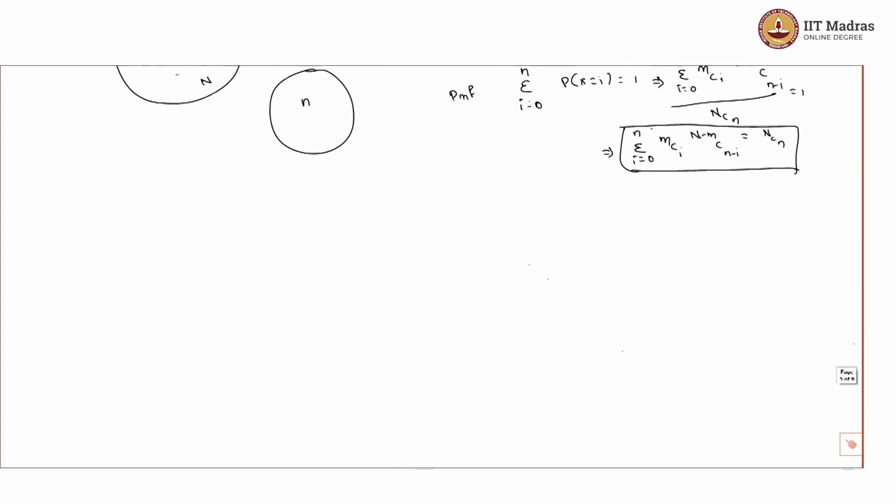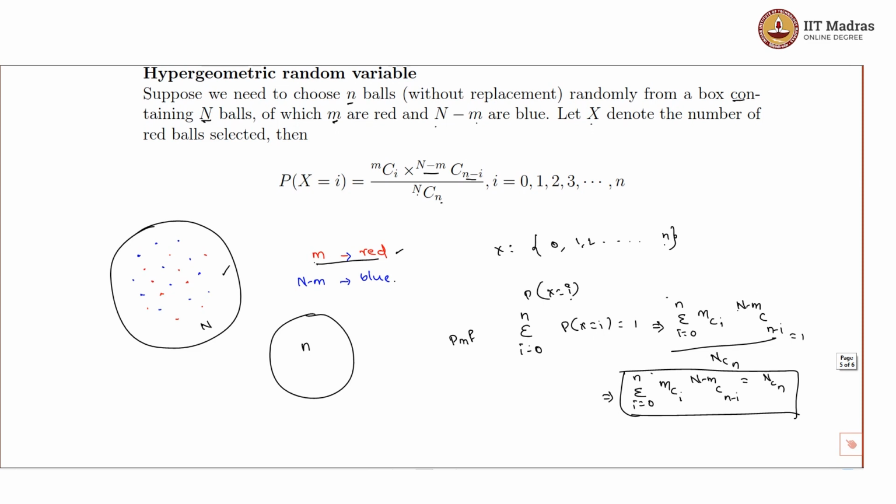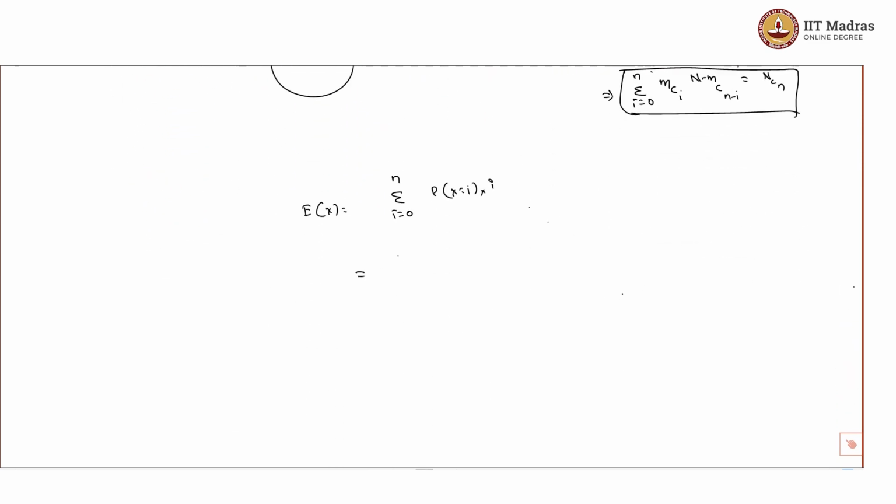So for us to find the expectation of X, we know expectation of X is equal to the sum over i equals 0 to n of P of X equals i times i. We know that P of X equals i is this value, I'll just write it down. P of X equals i is m choose i times N minus m choose n minus i divided by N choose n, into i.